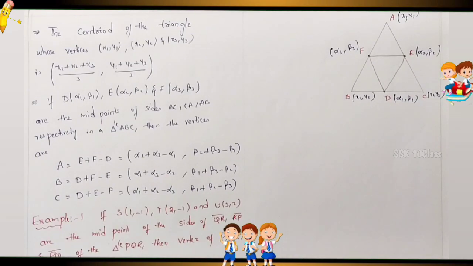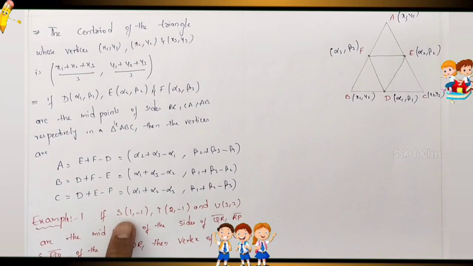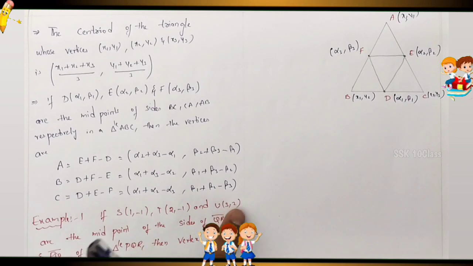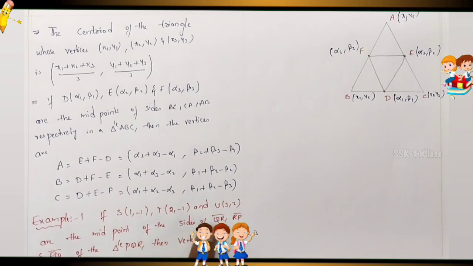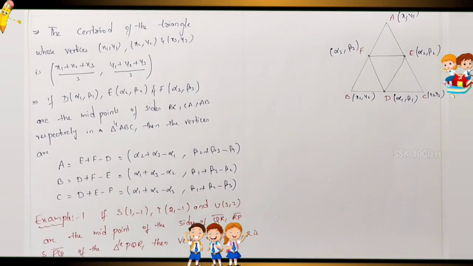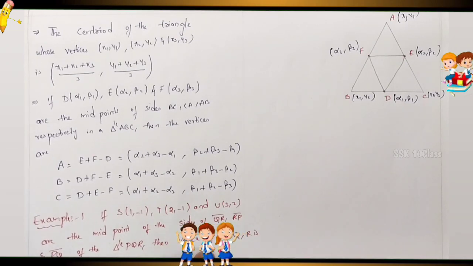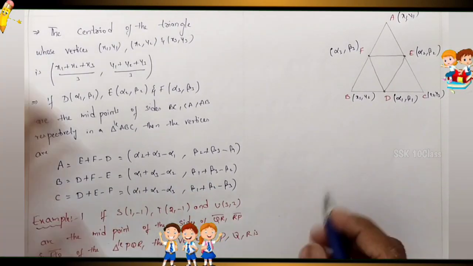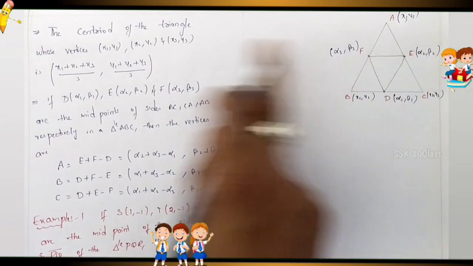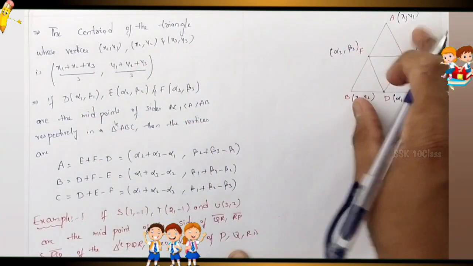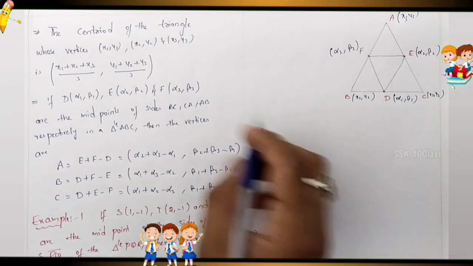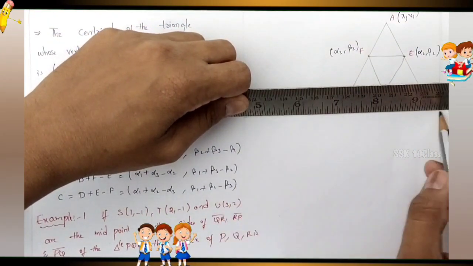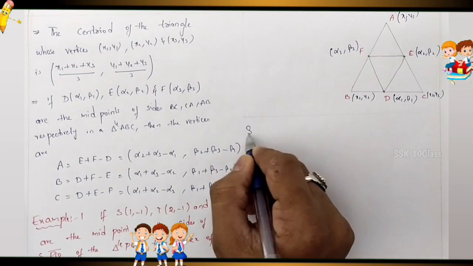Now see the example. Example 1: If S(1, minus 1), T(2, minus 1) and U(3, 2) are the midpoints of the sides QR, RP and PQ of the triangle PQR, then we have to find the vertices of PQR. Now write down the solution. This diagram is a continuation of the previous one.